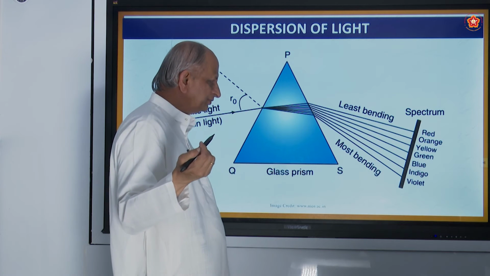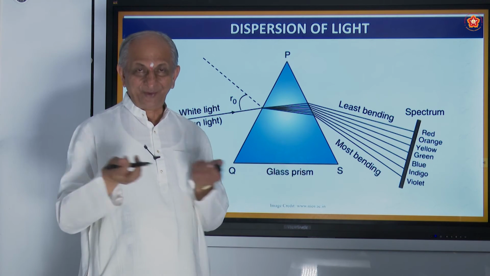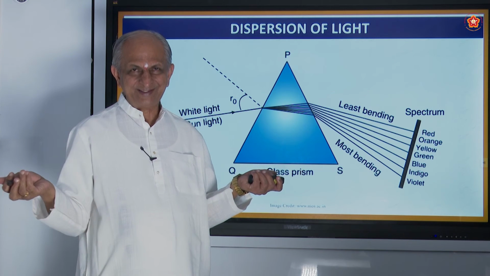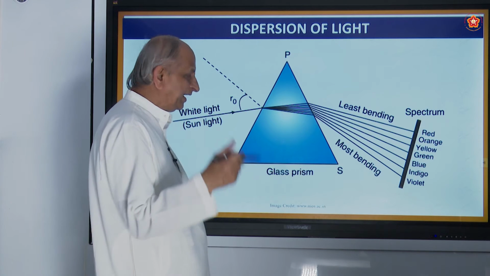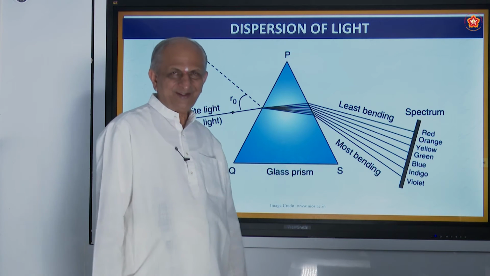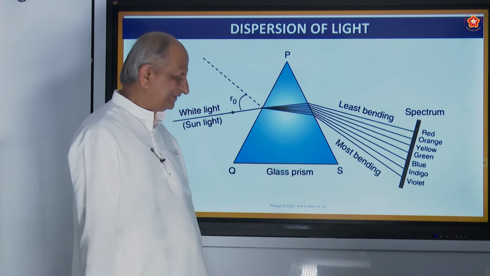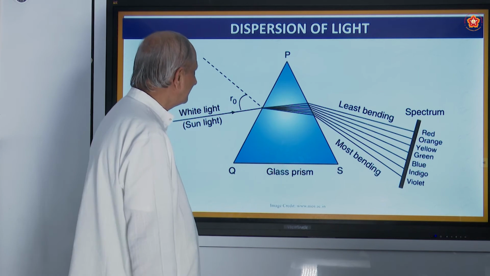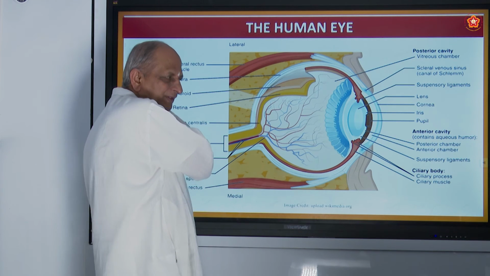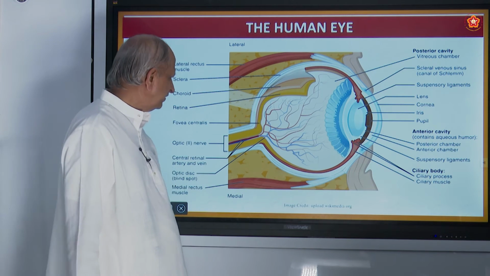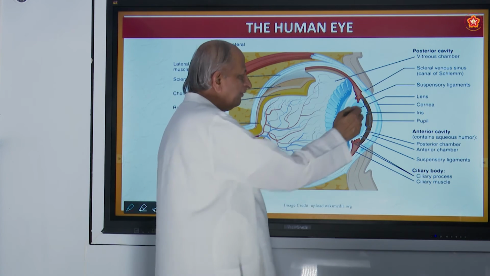Now, how can you see these objects? How can you see these colors? How can you see this beautiful nature around us? It is because of a camera within us. Can you name the camera within us? Yes, it is the eyes. E-Y-E-S, not the eye. So our human eye is a very beautiful camera with a convex lens here. So this is the convex lens.